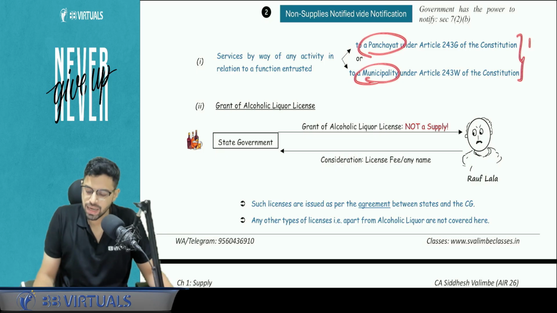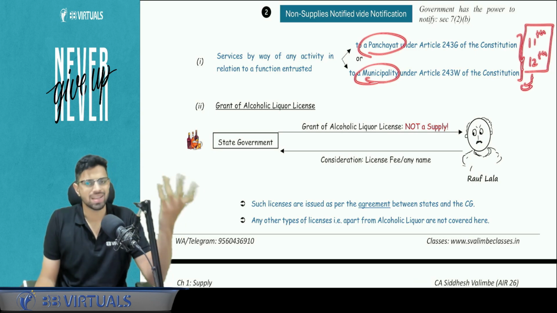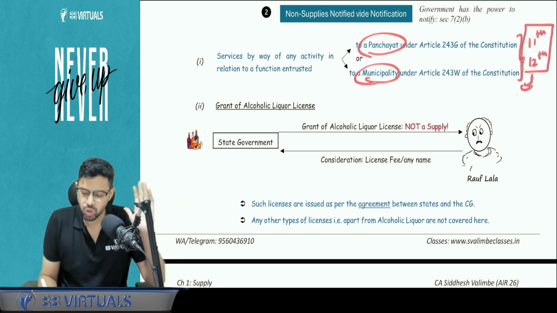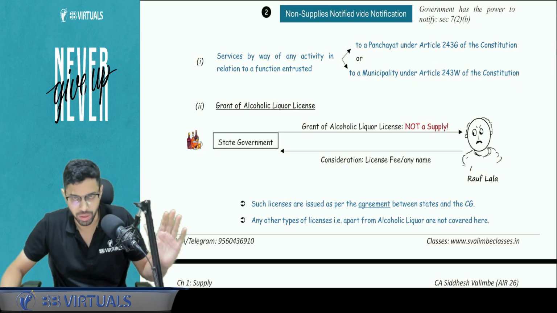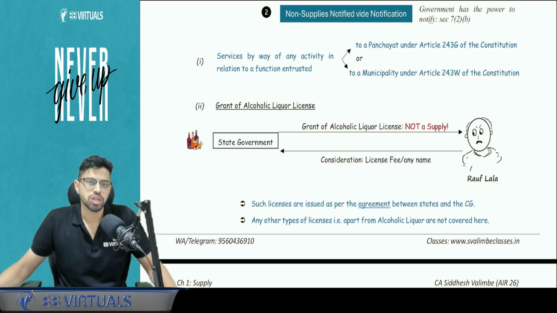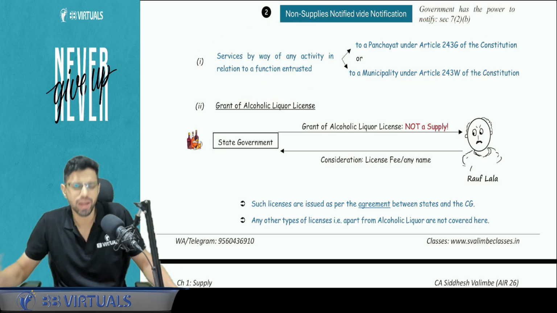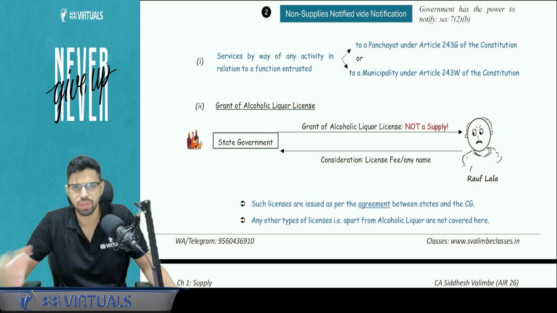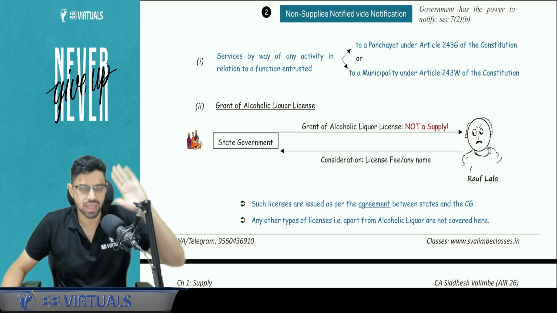The services exactly are covered under the 11th and 12th Schedule. If you want, you can give it a read, not as such required. The material has given it as a footnote, but okay, you don't need to learn it as such. I have covered certain basics, so you will have a fair idea whether it is covered under 243G or 243W or not. Okay, so whatever services are with respect to these functions, they are exempt. So GST, if it is not exempt, we will say it is not a supply, because technically exempt is defined separately. So this is not a supply, so GST is not applicable.